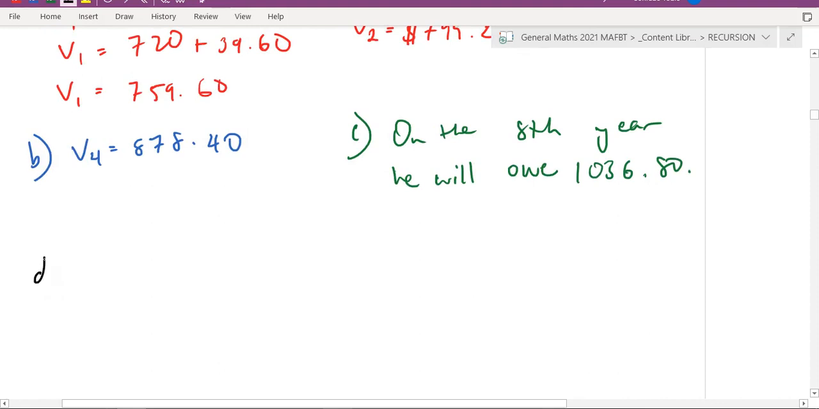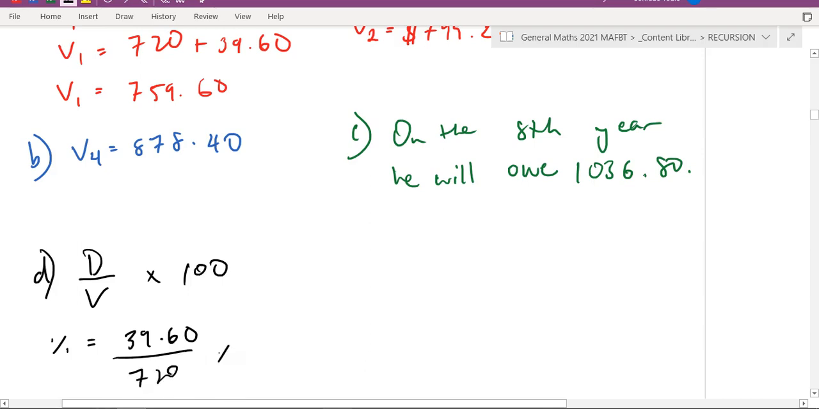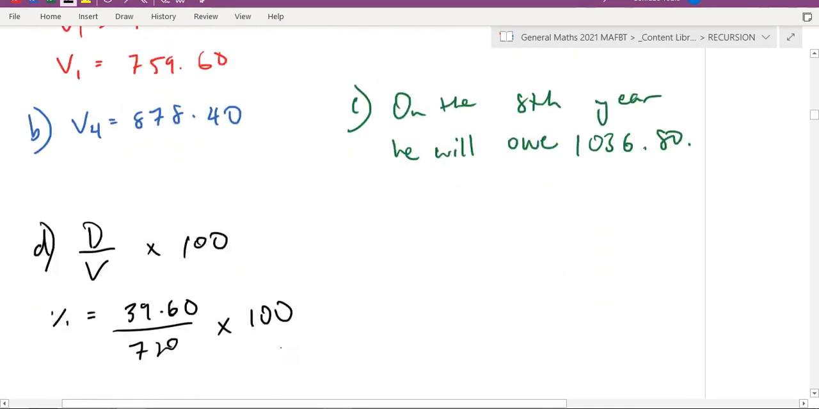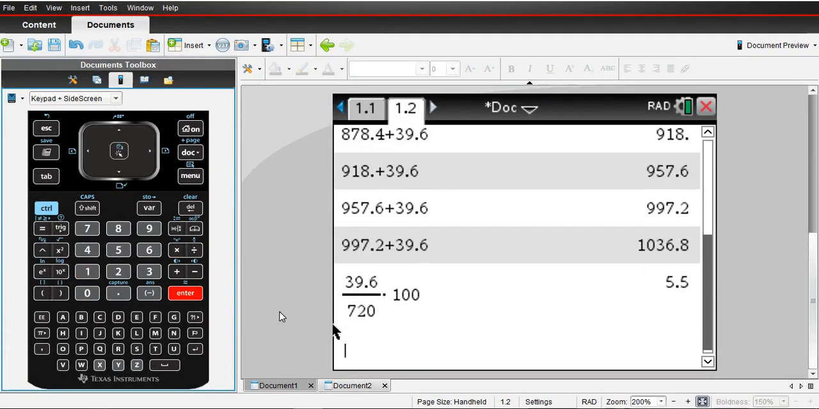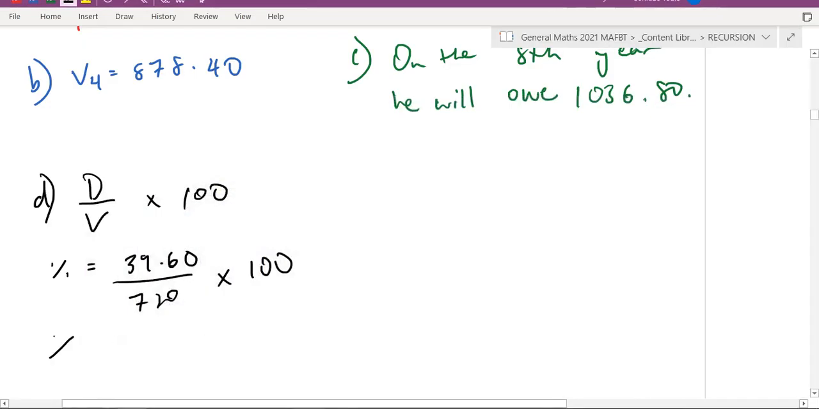And then part D, show the yearly interest rate of this loan is 5.5. So again, using that rule that I showed you of the D over V times 100 to find a percentage. So the percentage is going to be 39.60 divided by 720 times 100, and it should equal 5.5. So let's double check that on my calculator. 39.6 divided by 720 times 100 should be 5.5. Done. Easy.